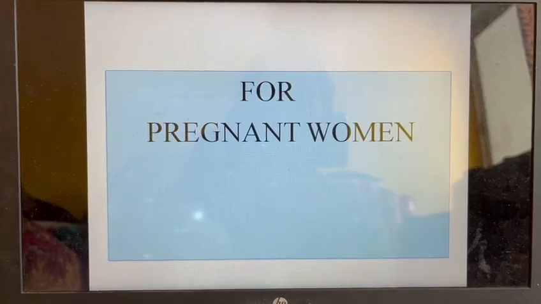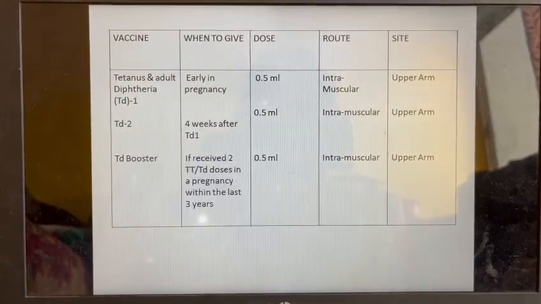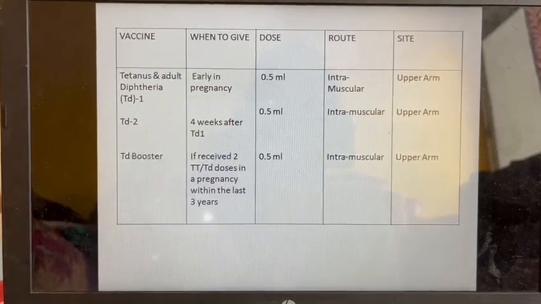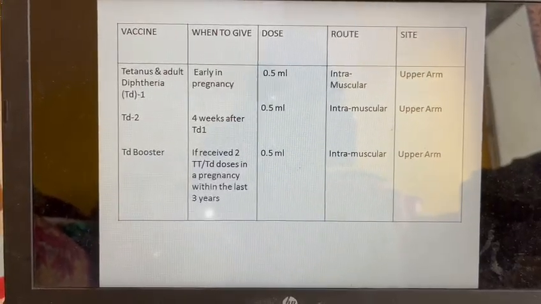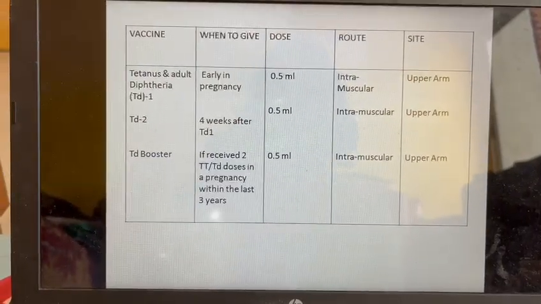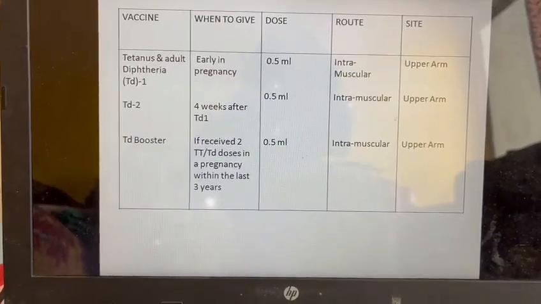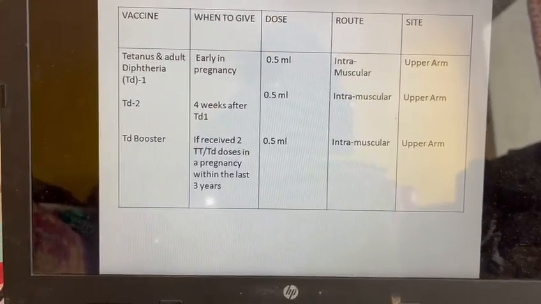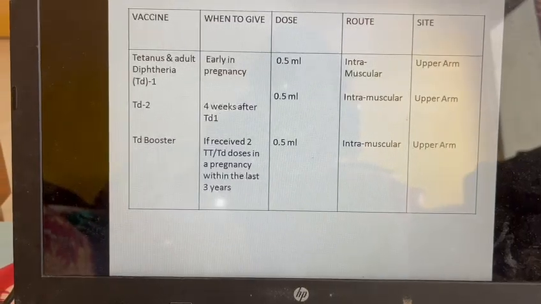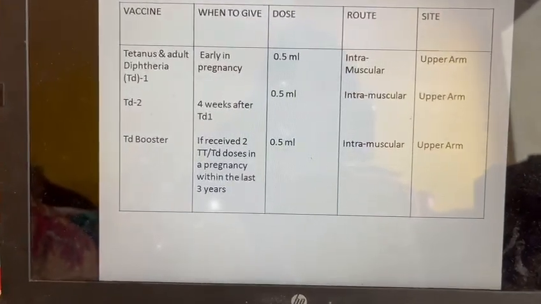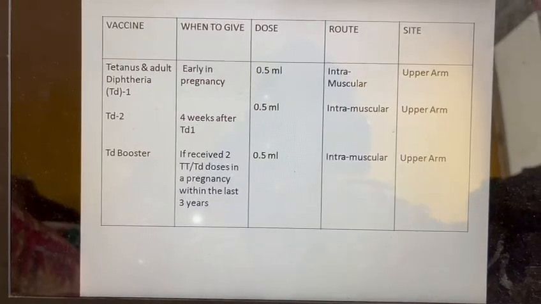For pregnant women, first of all, the pregnant woman is to take the vaccine which is tetanus and adult diphtheria. Before, it was only TT, tetanus toxoid, but nowadays with the TT they are giving tetanus and diphtheria. She takes it early in pregnancy. Matlab as soon as they came to know that she is pregnant, she will take this vaccine.